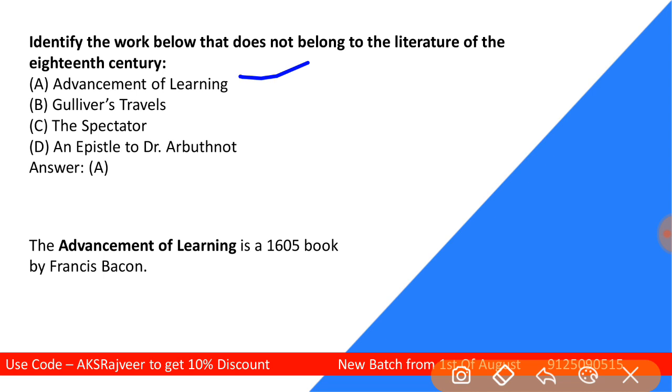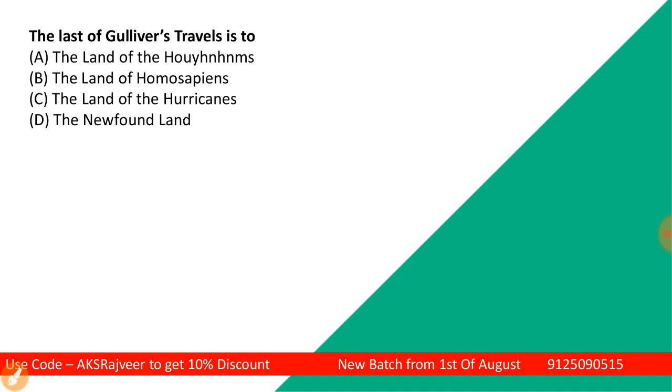Advancement of Learning, New Atlantis and all, these are works by Francis Bacon. He was a great essayist, and is even considered the father of English essays. The work Advancement of Learning appeared in 1605. So obviously this is not an 18th century work.